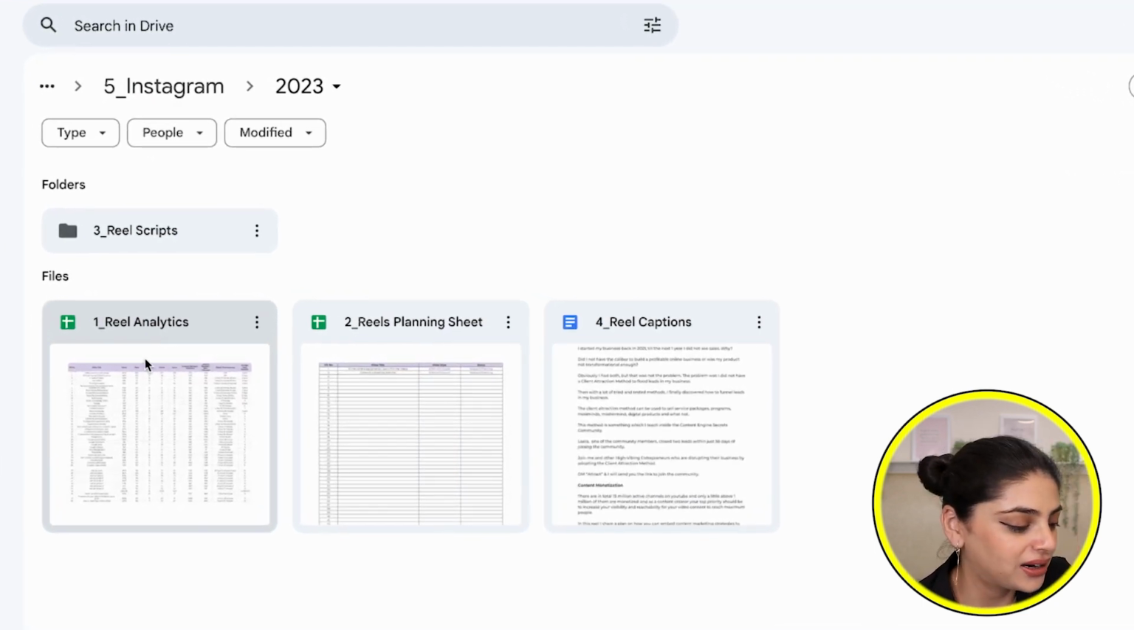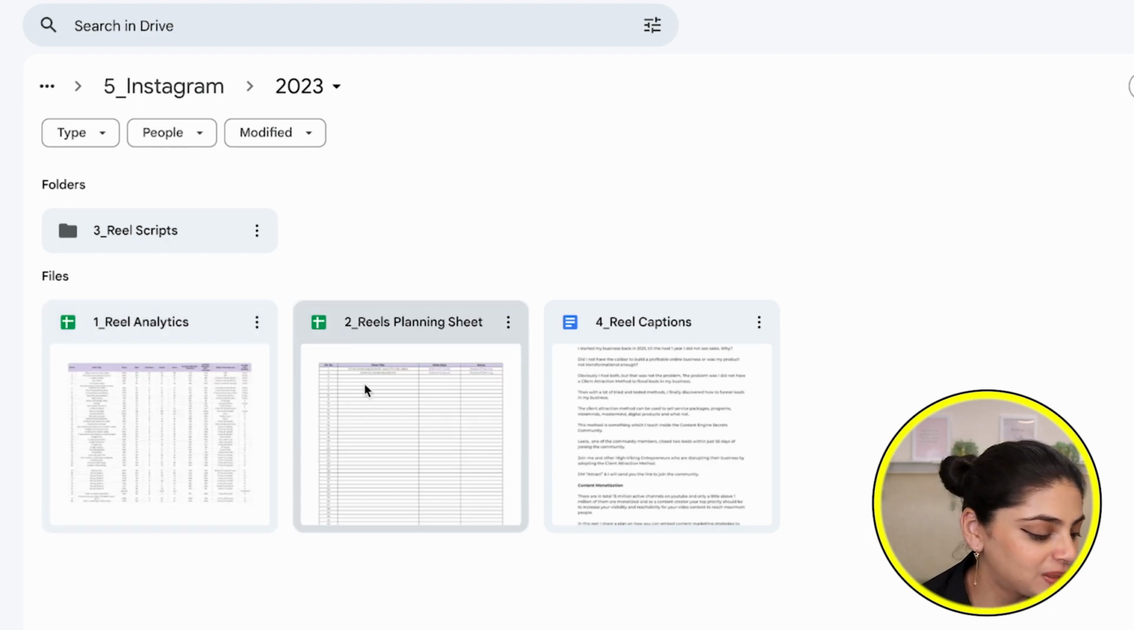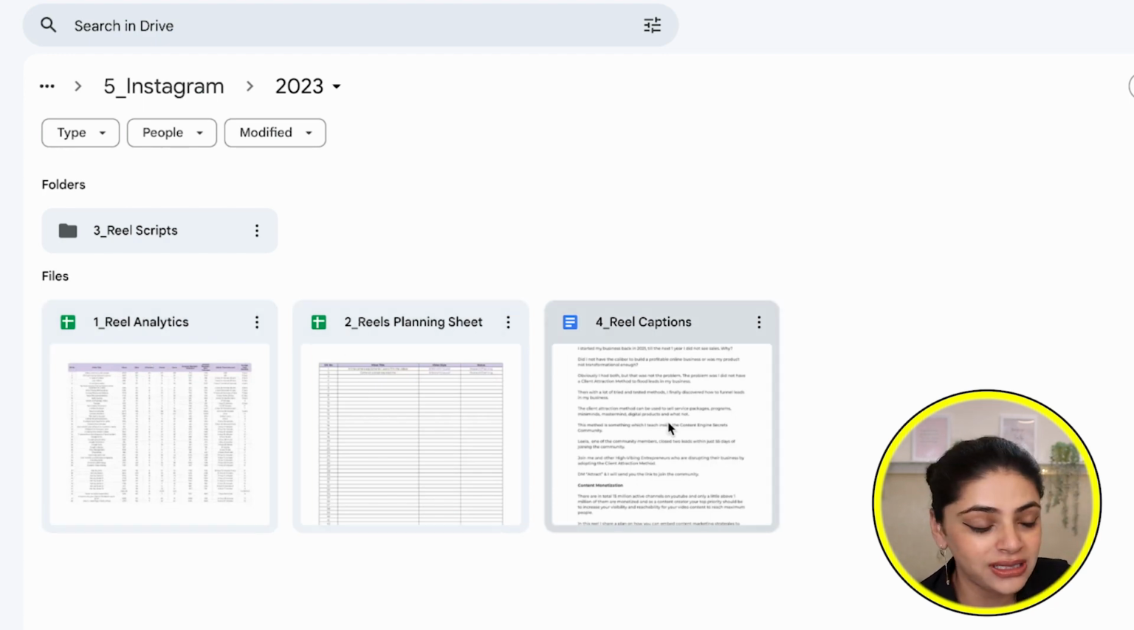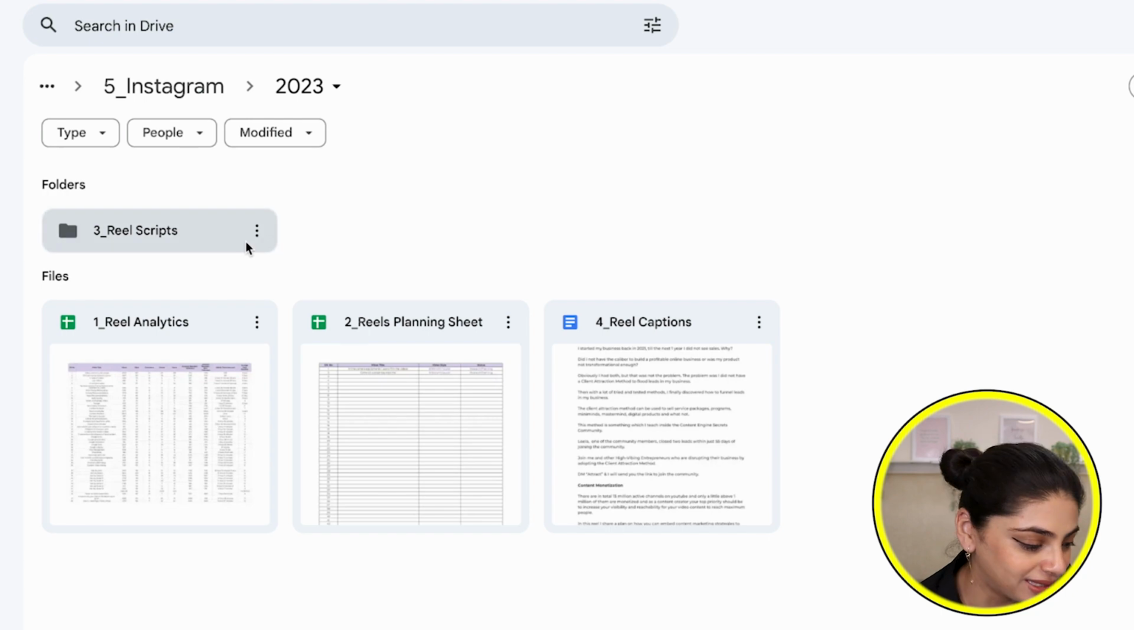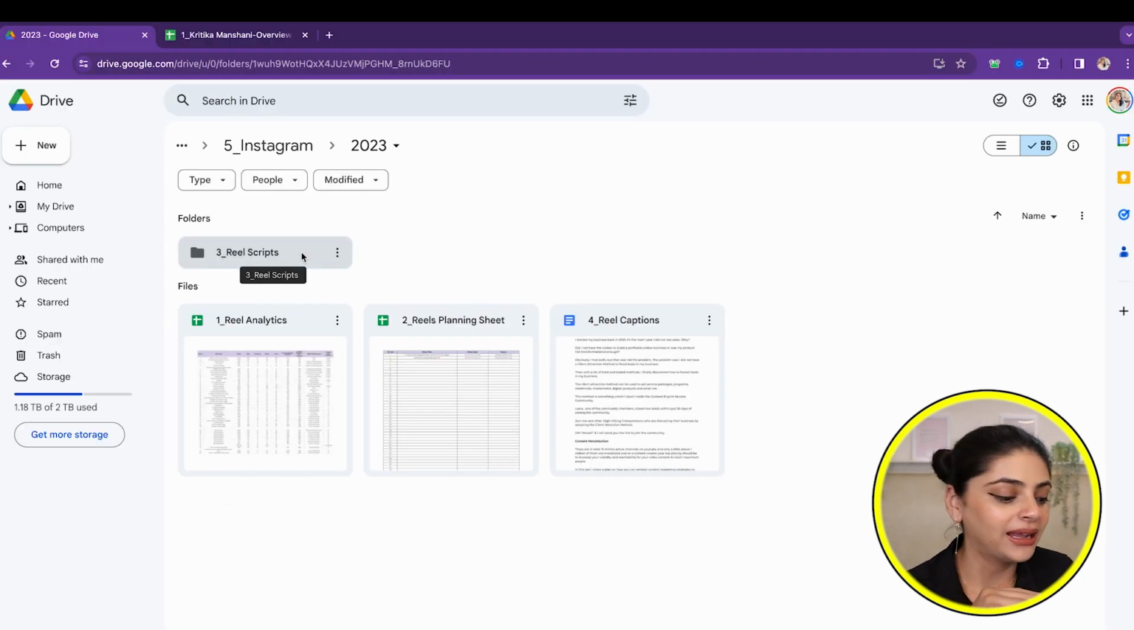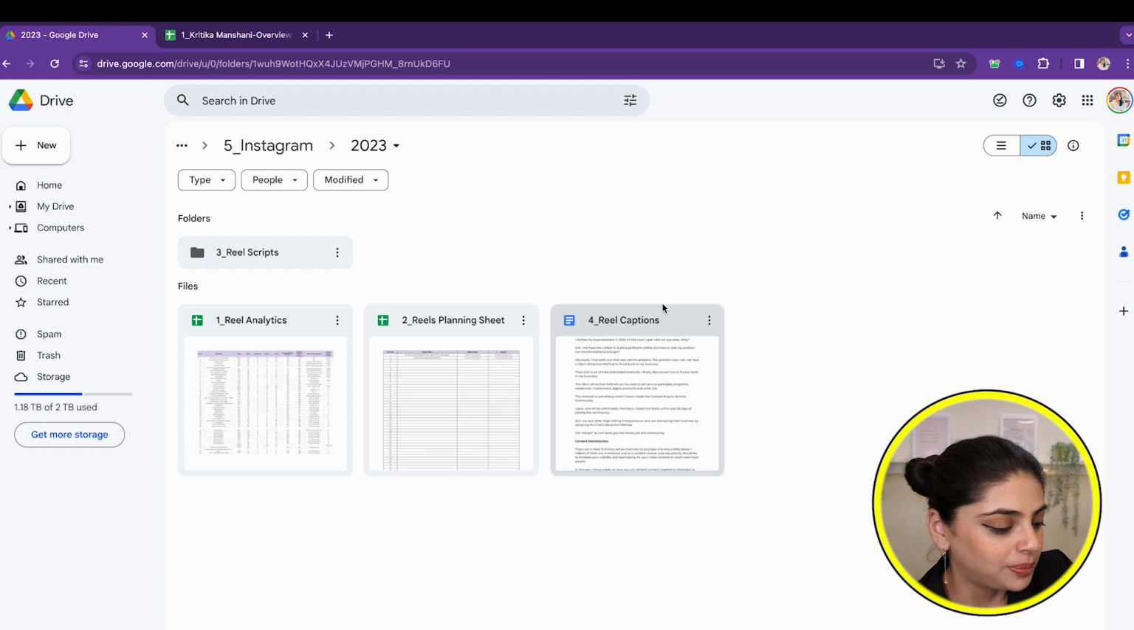So here there are Reels analytics, Reels planning sheet, Reels captions. Those are also Reel scripts. That is the number 3. And Reel captions. Here I am missing the short format videos that I will show you in the videos repository over here. So that's how I actually plan.